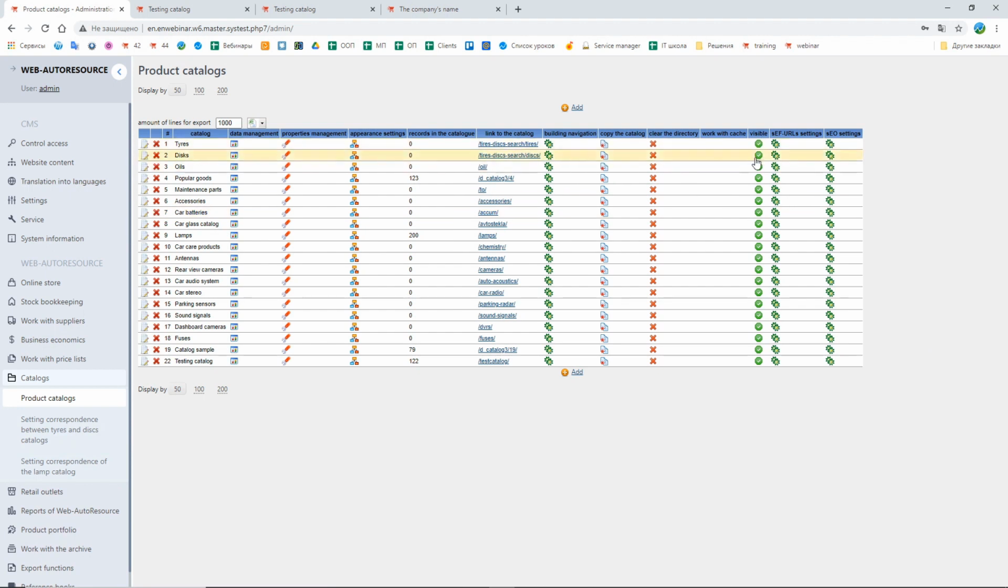Here we have the options of visibility of the catalog. For example, if we are going to disable the catalog, it will not be available in the client part. And here we have two more options for search engine optimization settings for the catalog and the items inside this catalog.